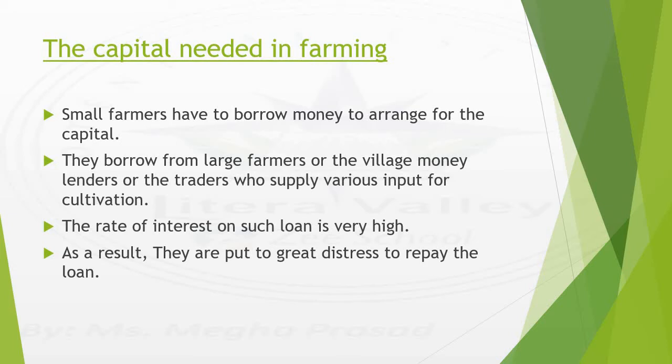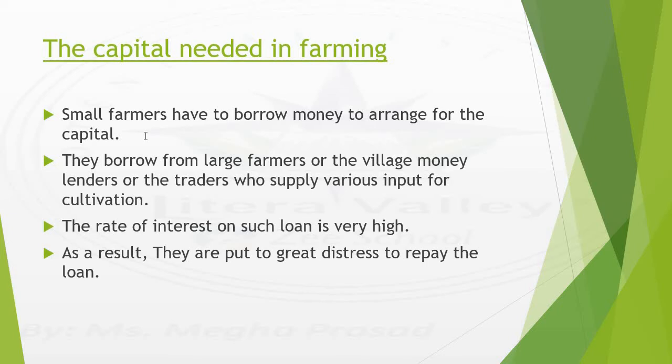While we were discussing the factors of production, I already told you that in order for any production to take place, we need four factors of production. Those four factors were land, labor, and capital, and capital has two parts: physical capital and human capital. Over here, capital means physical capital, and without physical capital one cannot take up farming. So the small farmers have to borrow money to arrange for capital.